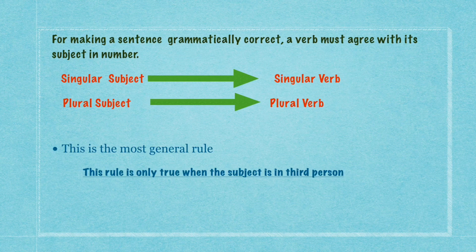So this is the most general rule, especially when the subject is in third person. Singular subject takes singular verb and plural subject takes plural verb. Remember again, this is the most general rule, and this rule is only true when the subject is in the third person.